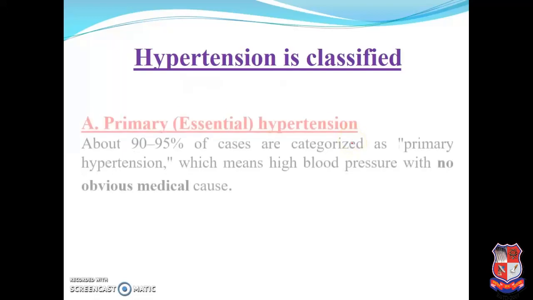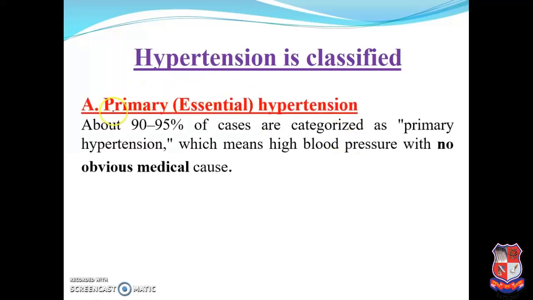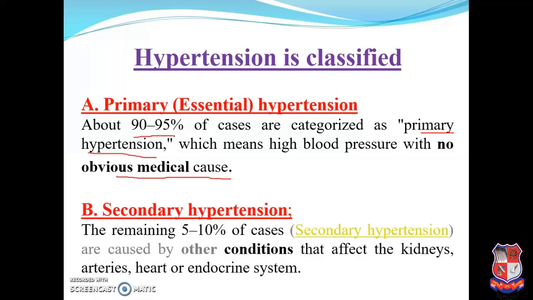Hypertension is classified into mainly two types. The first one is primary or essential hypertension. About 90 to 95% of cases are categorized as primary hypertension, which means high blood pressure with no obvious medical cause. We can't exactly understand why this type of hypertension occurs, and most of the population suffering from hypertension has essential or primary hypertension.